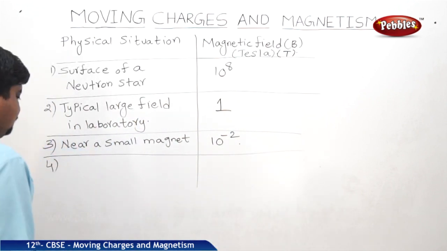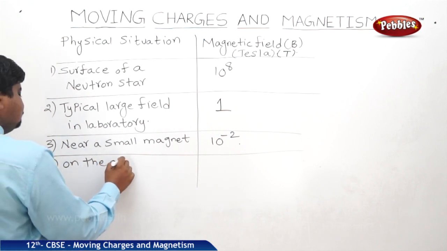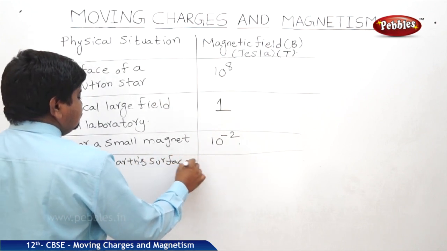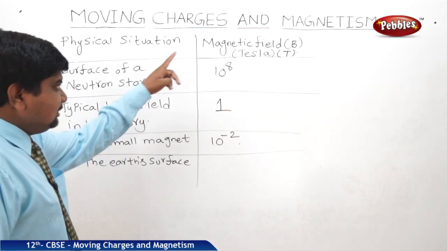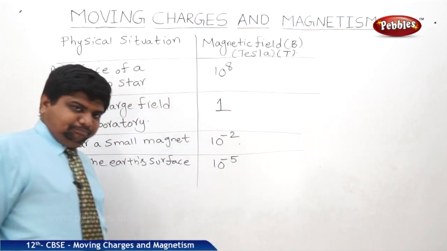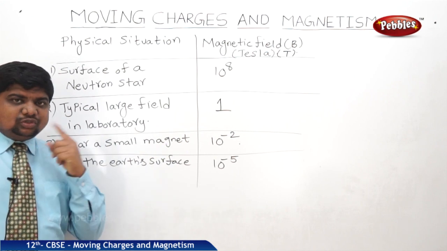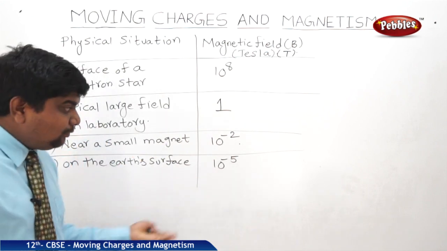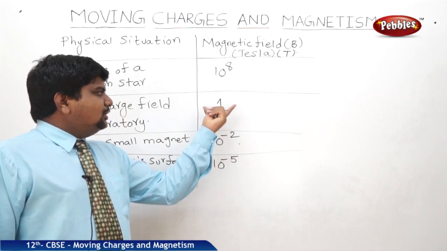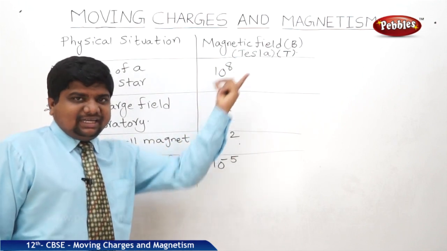Fourth example, on the Earth's surface. On the Earth's surface, the magnetic field strength will be 10 to the power of minus 5 Tesla. So it is in that order. Just before this table, what is the total magnetic field of the Earth? 3.6 into 10 to the power of minus 5 Tesla. This 10 power minus 5, or 10 power minus 2, or 10 power 0, or 10 power 8 is the order of these magnetic fields.